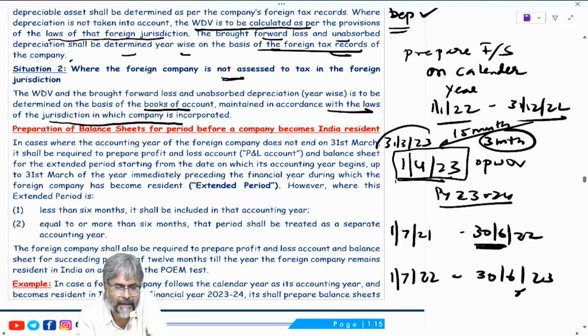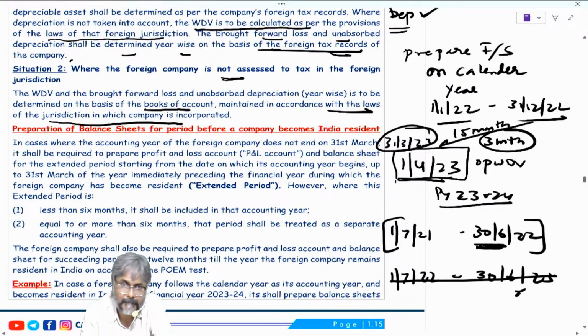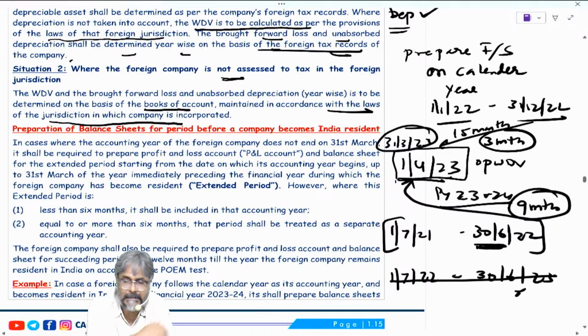Whereas I require the data on which date? 1/4/2023. So the last financial statement that is available is this. And if this is what is available, can you tell me what is the delay? 9 months. You can see for yourself the delay is 9 months.